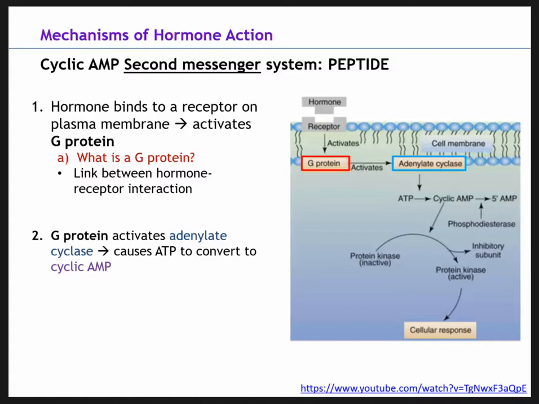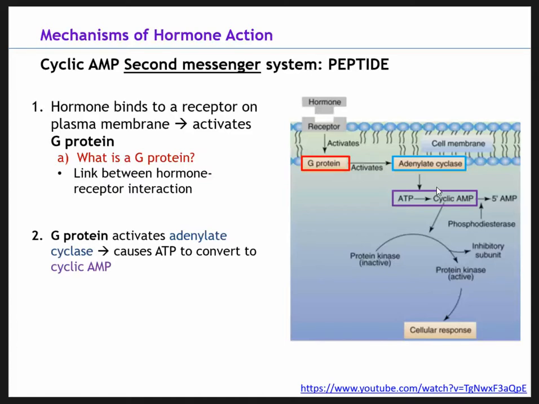They basically help to interact and cause ATP production. Another way to describe adenylate cyclase, it's a catalyst. It's an enzyme that catalyzes ATP into cAMP, and we see cyclic AMP right here. So that's the role. It's just an enzyme that facilitates ATP into cyclic AMP.